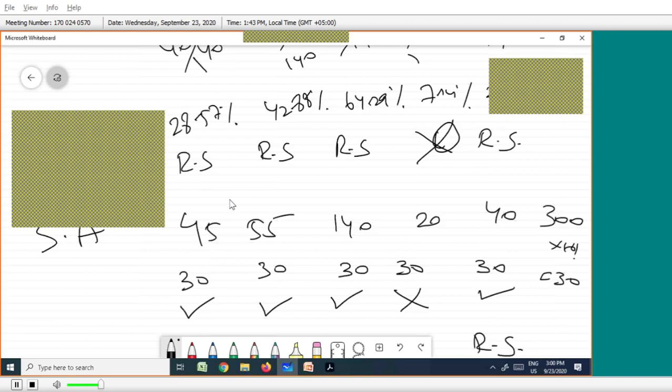Then information about intersegment expenses is not available. Intersegment revenue is available, intersegment profit is available, so intersegment expense is not required. We can identify it ourselves. This is the question. We have to solve the answer.